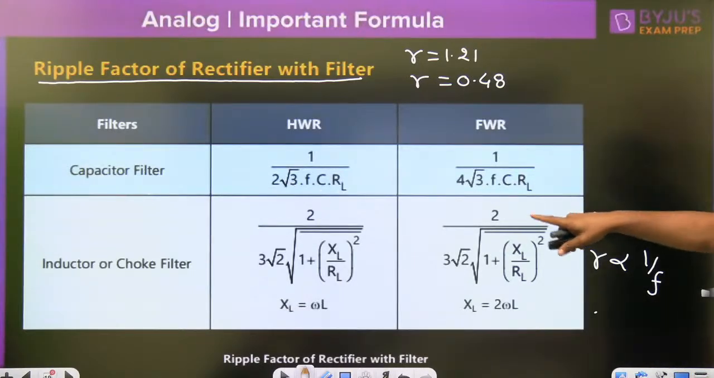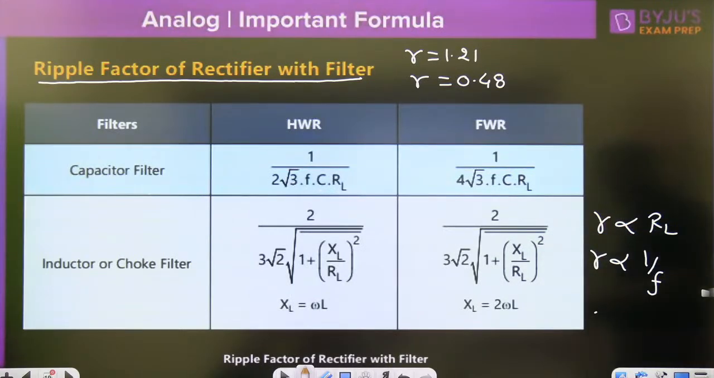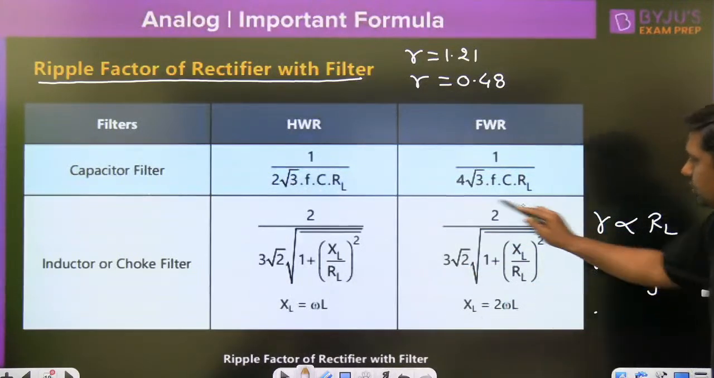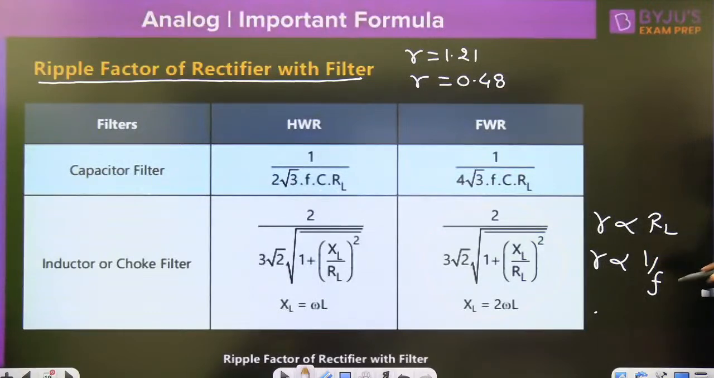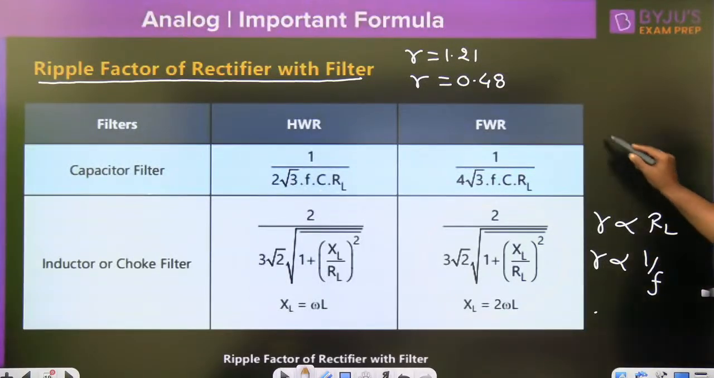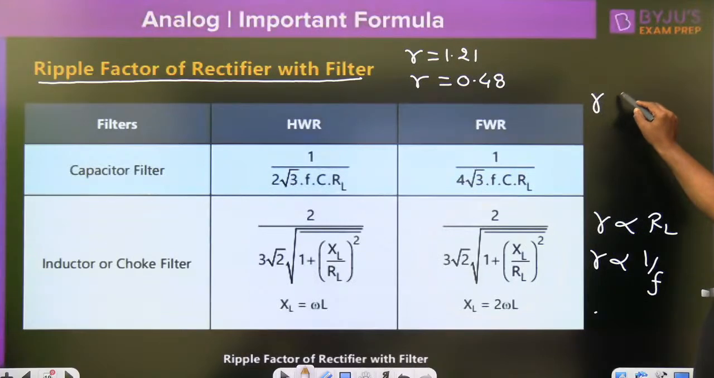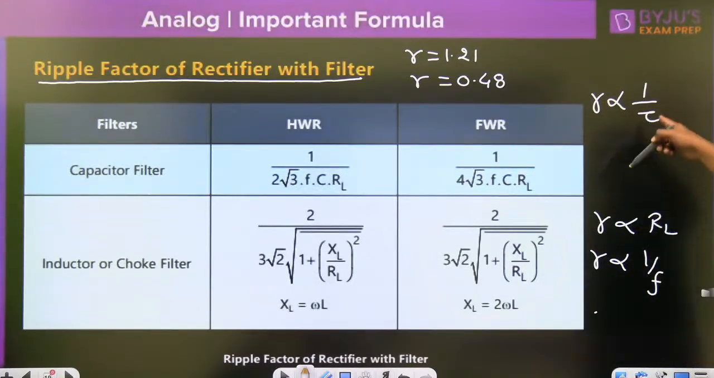Then this is the ripple. No need to mug up only the formula, mug up the concept: it is inversely proportional to RL, 1 by F, and 1 by tau. That is, the time constant should be as high as possible. So what is the time constant in the case of inductor? L by RL.